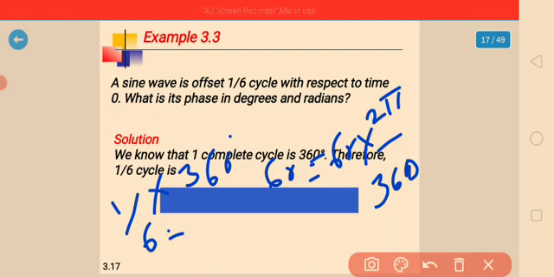So this is the solution for the sine wave with an offset of 1/6.